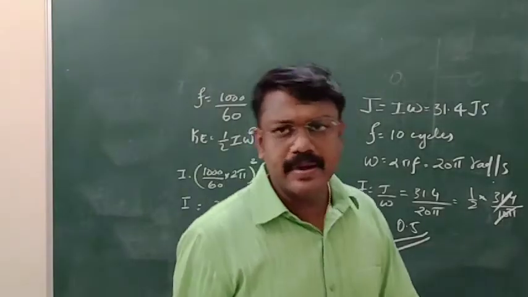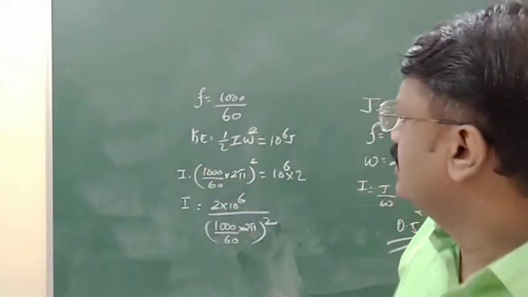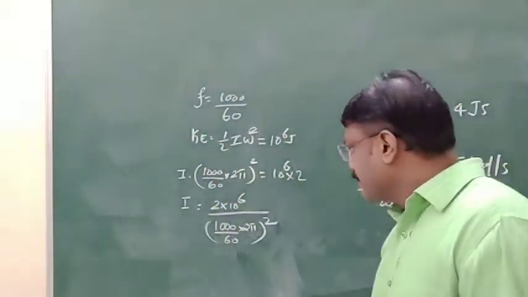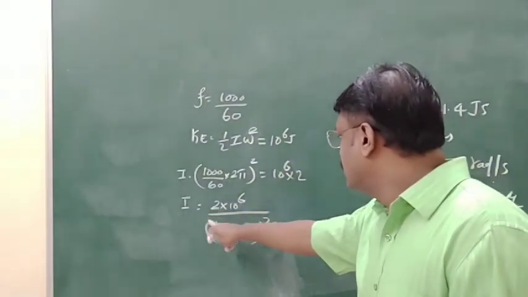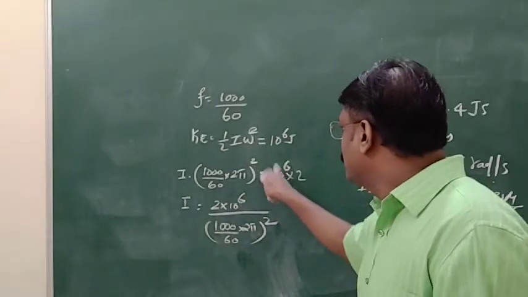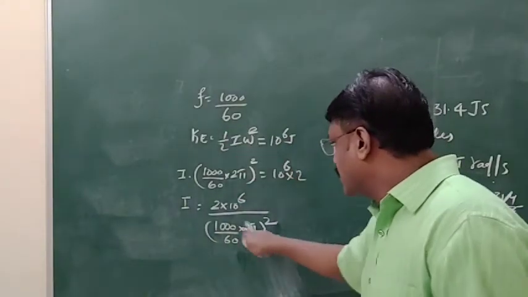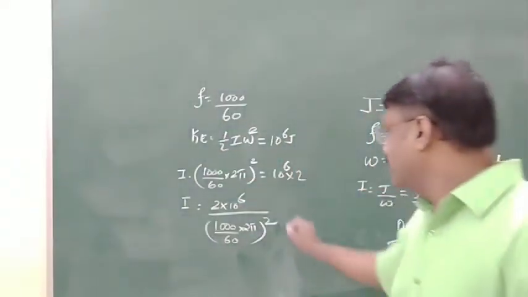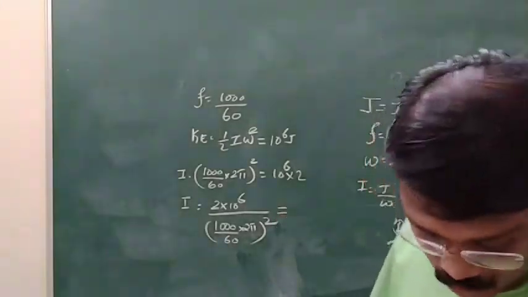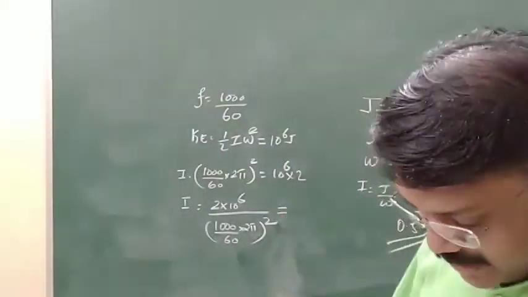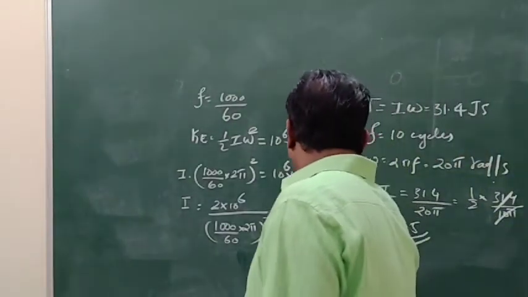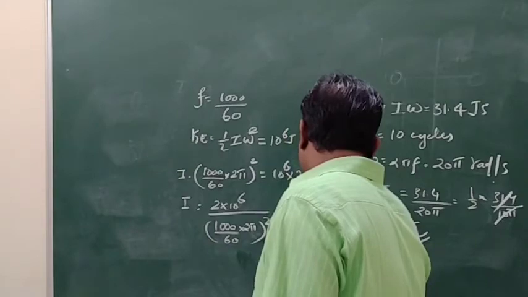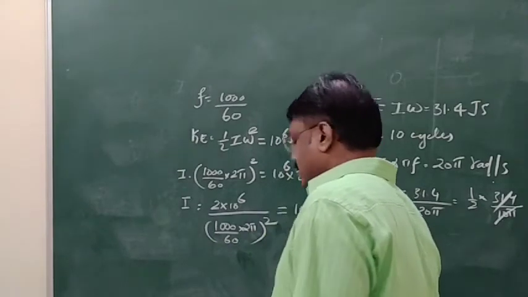Simply it is I equals 2 KE by omega square. Omega is not directly given, in terms of F we have to calculate omega. Then I is equal to 2 into kinetic energy divided by omega square, and it is found to be 182 kilogram meter square.